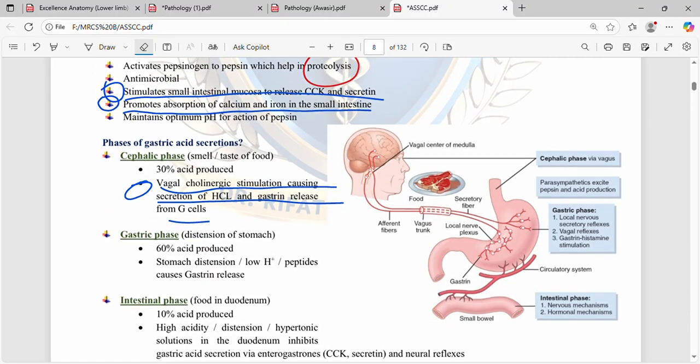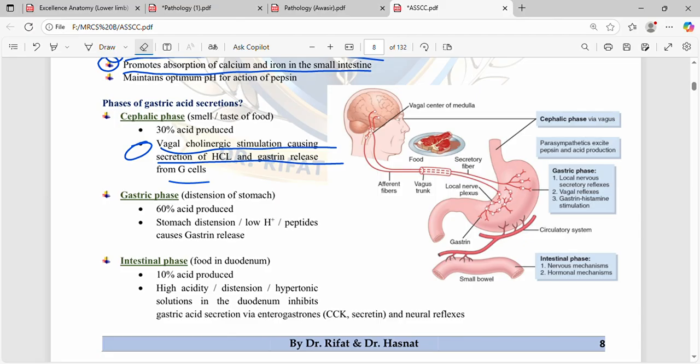What are the phases of HCl secretion? We have the cephalic phase, gastric phase, and intestinal phase. Cephalic phase: smell and taste of food, 30% of the acid produced, vagal cholinergic stimulation causing secretion of HCl and gastrin release from the G cells.